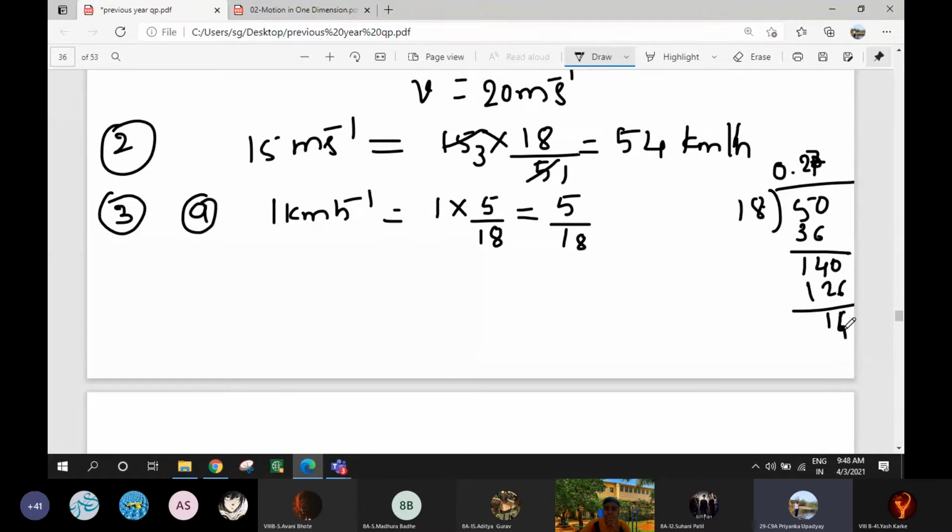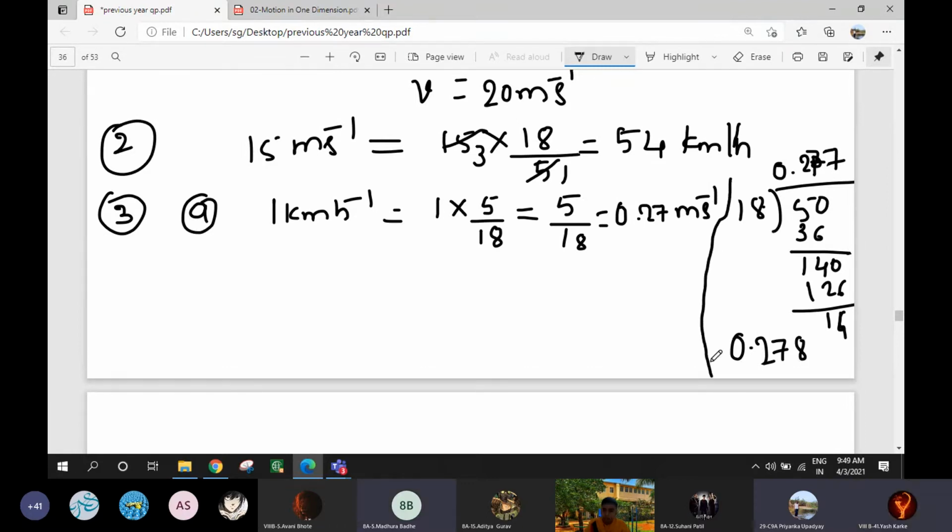So it is coming 0.277 recurring. So 0.27 recurring is nothing but 0.278, you can also round it off. After decimal, you should write two numbers. So the answer is 0.28 meter per second. Is it clear, children?